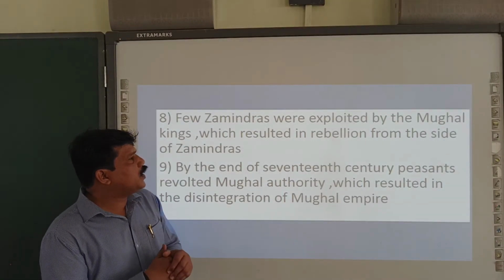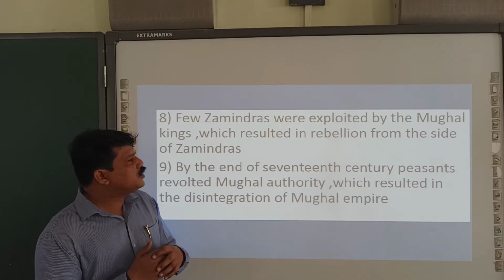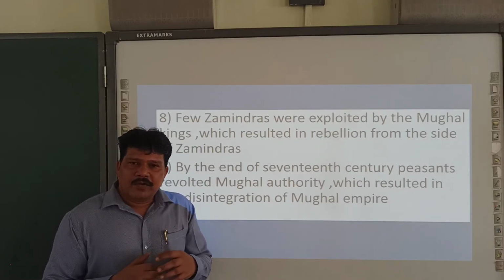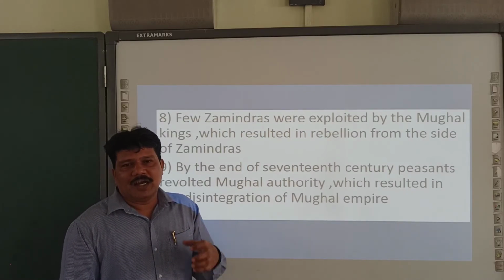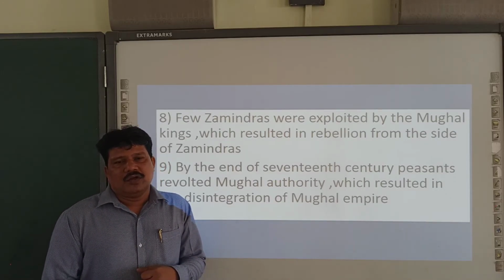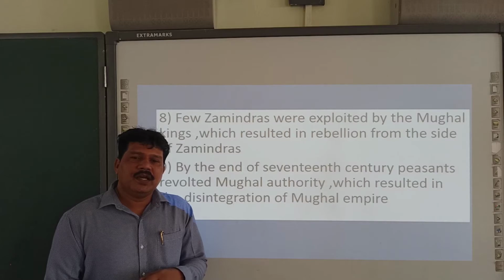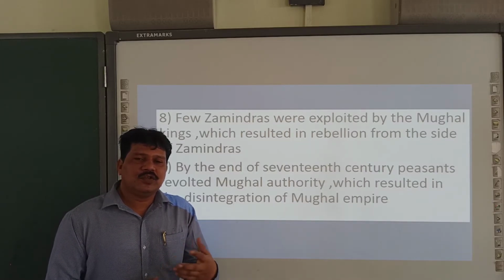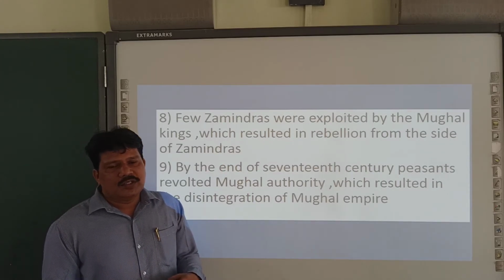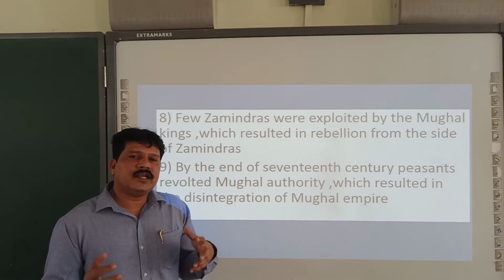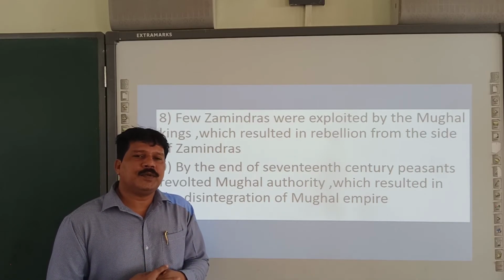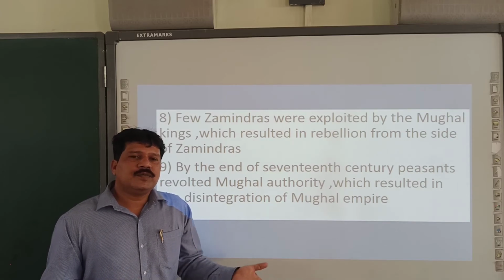A few zamindars were exploited by Mughal kings, which resulted in rebellion from the side of zamindars. Have you seen the Lagaan movie? The name Lagaan itself means tax. The British used to collect tax from India, and they used to call that tax Lagaan. Here also, during the time of Aurangzeb, he started exploiting zamindars. In the sense, he started collecting more tax from the zamindars. As a result, a few zamindars were unhappy.